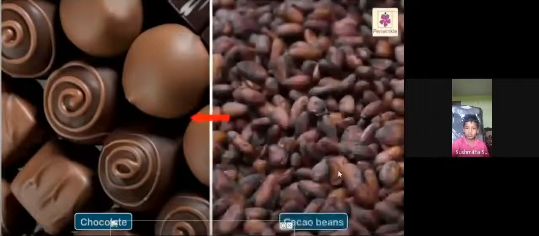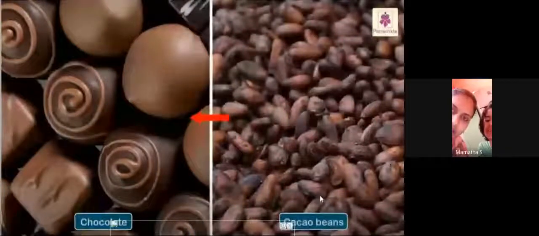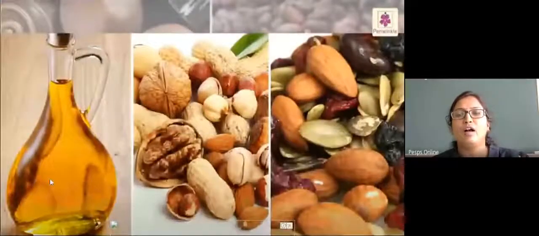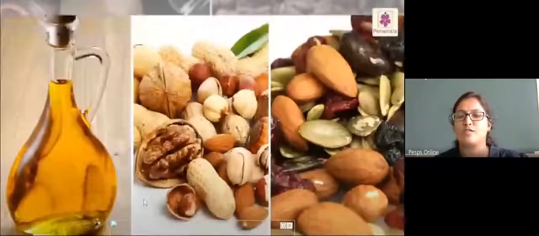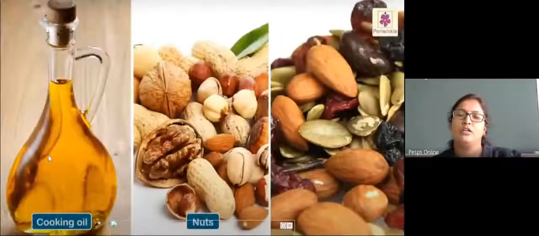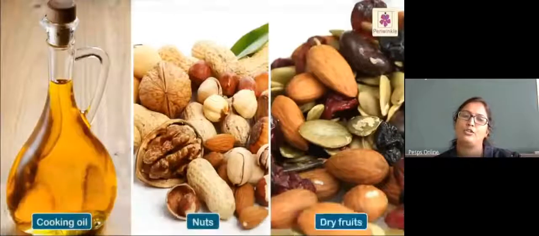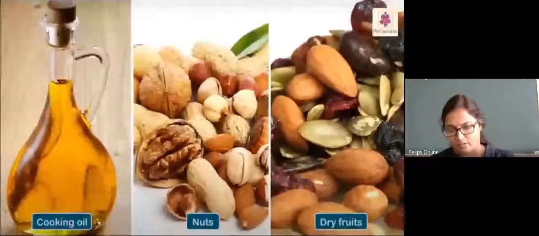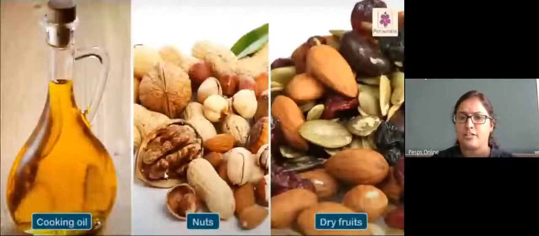And from walnuts and dry fruits we also get cooking oil. All these things we will study in later classes.